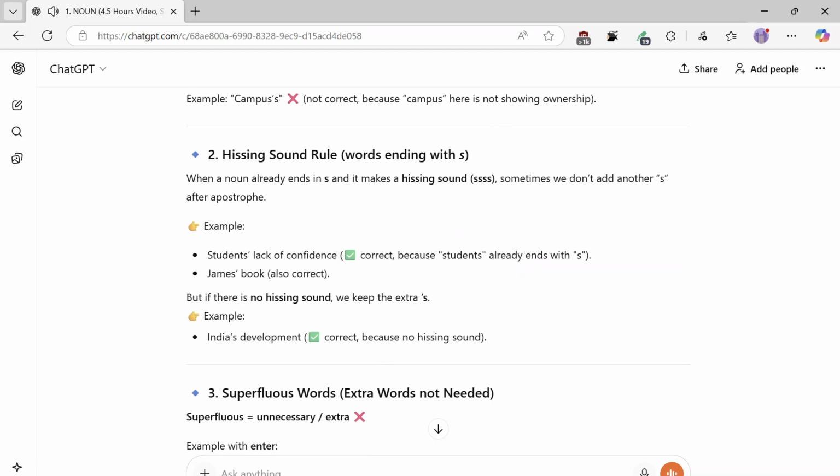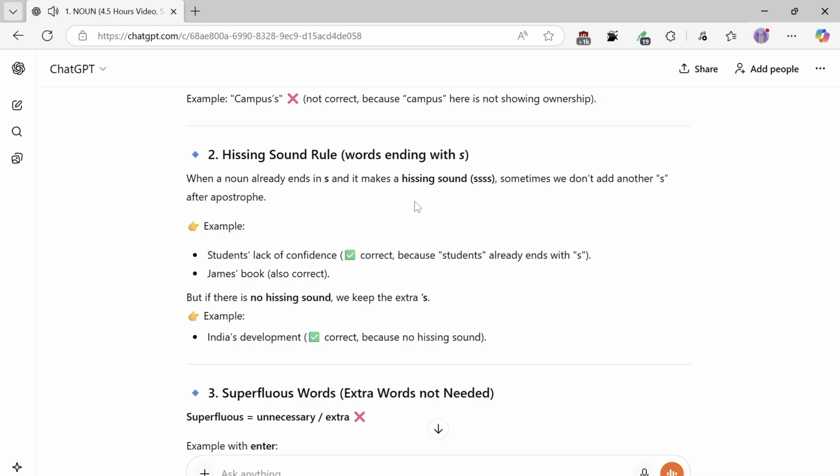2. Hissing sound rule, words ending with S. When a noun already ends in S and it makes a hissing sound, sometimes we don't add another S after the apostrophe. Example: students' lack of confidence, correct because students already ends with S. James's book is also correct. But if there is no hissing sound, we keep the extra S. Example: India's development, correct because no hissing sound.